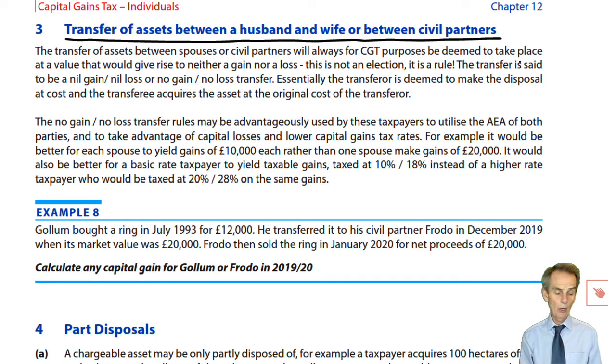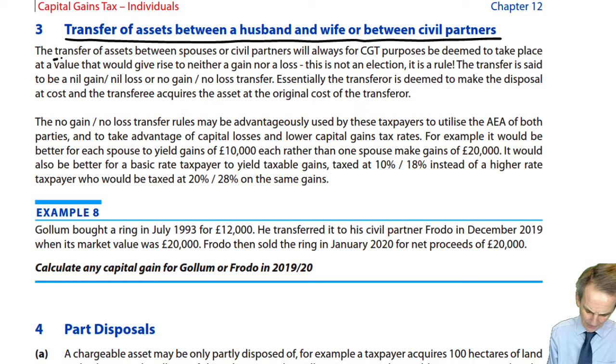Proceeds 40, cost 20, gain £20,000. She is deemed to have made all of that gain. So that's why they have the rule. But wherever these rules are there, clearly there's a reason behind it, usually to protect HMRC. But often we see that these rules can be used to our advantage. That's what we'll seek to explain with a little example in this particular note.